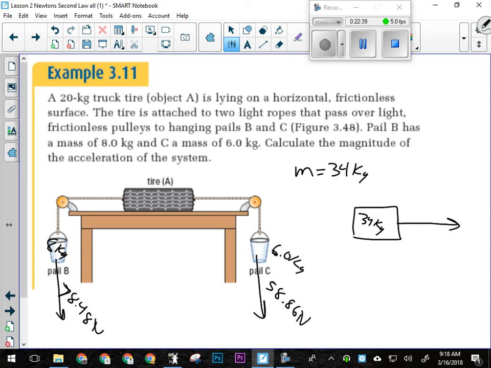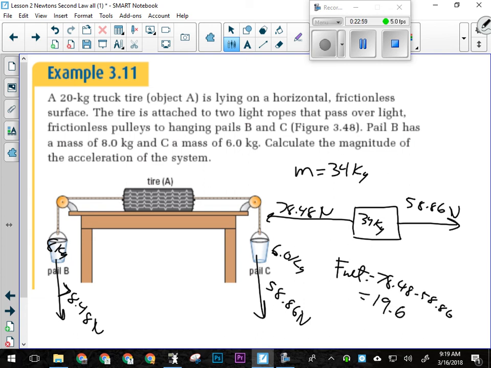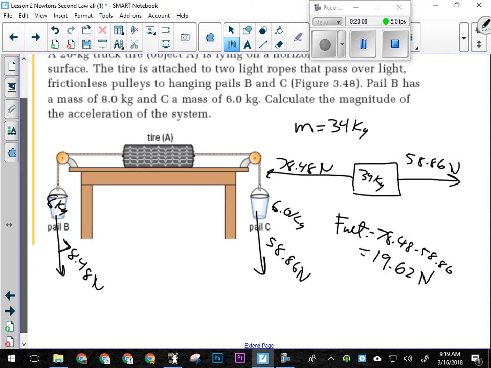A 58.86 newton force going this way and a 78.48 newton force going this way. All right, so I can calculate my net force because those are the only two. Okay, 78.48 minus 58.86 should be 19.62 newtons. All right, so the net force acting on my system is 19.62 newtons. And that's going to be towards the 8 kilogram bucket, or left. Okay.